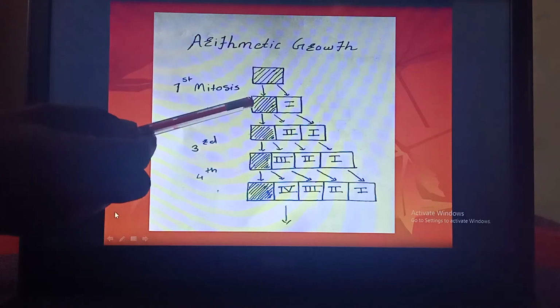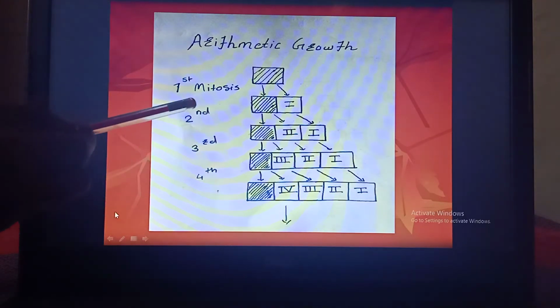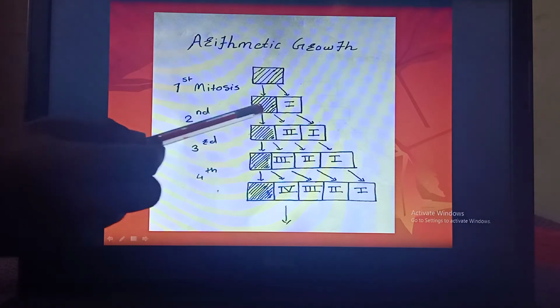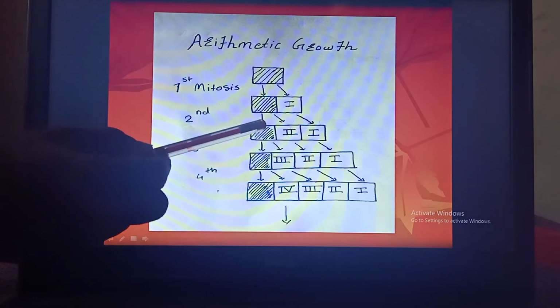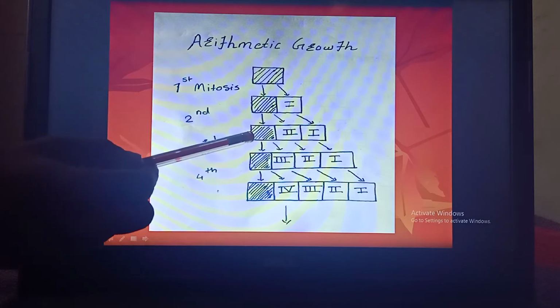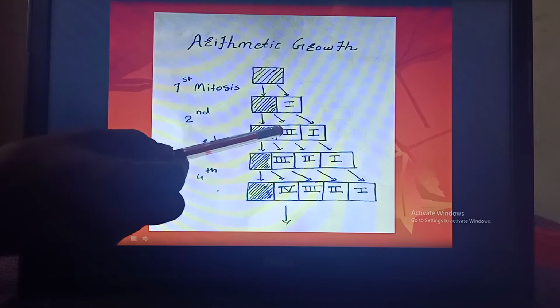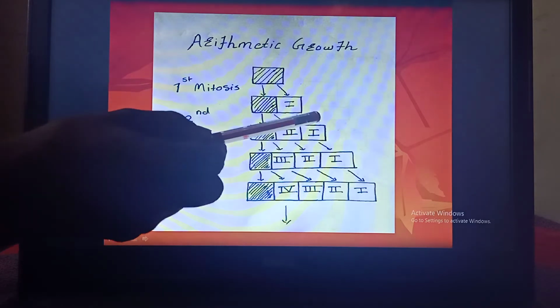Now this first cell, the dividing cell, divides by second mitosis to form two daughter cells. This is the first one and this is the second one. Then out of these two, again the first cell takes part in the next cell division, and the other cell differentiates, modifies and specifies its function.